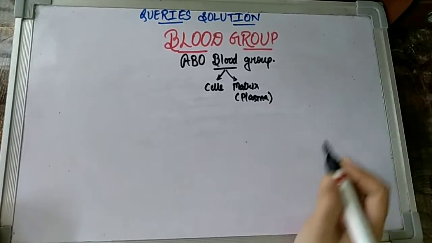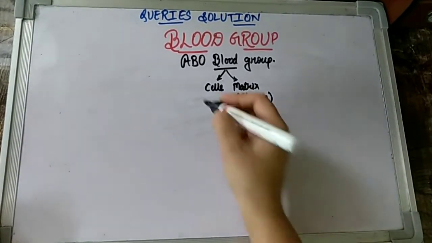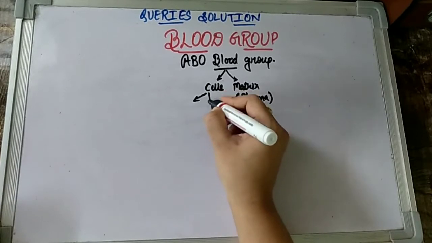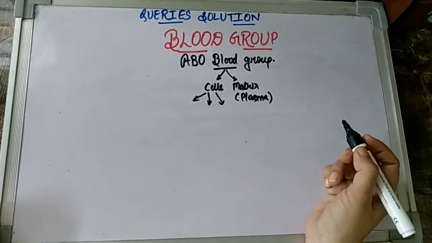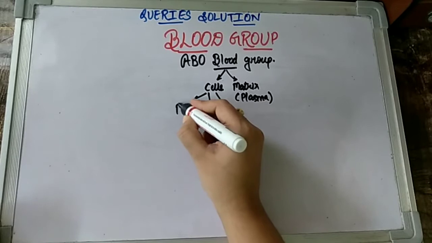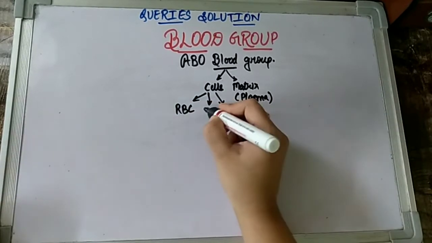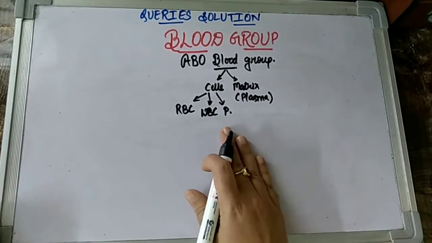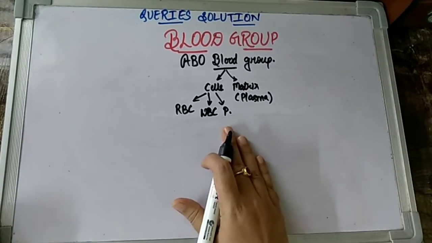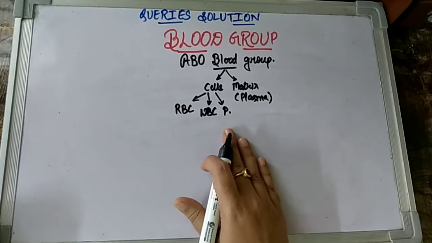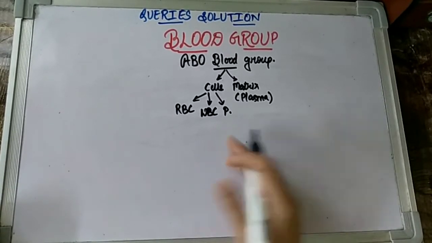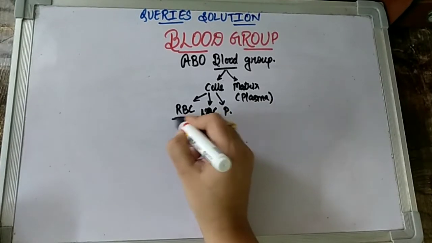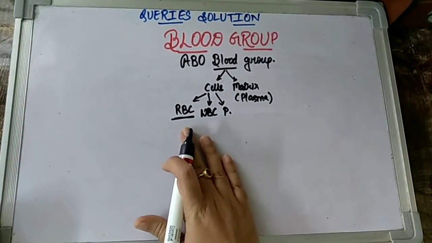And then when we talk about the different cells in our body, children, we all know that there are three different types of blood cells. The first one is the cell known as RBC. The second one we all know is WBC. And the third one is something which we say as platelets. So when we talk about this ABO blood grouping system or the RH blood grouping system, we actually have a concern with the cell which is known as RBC.